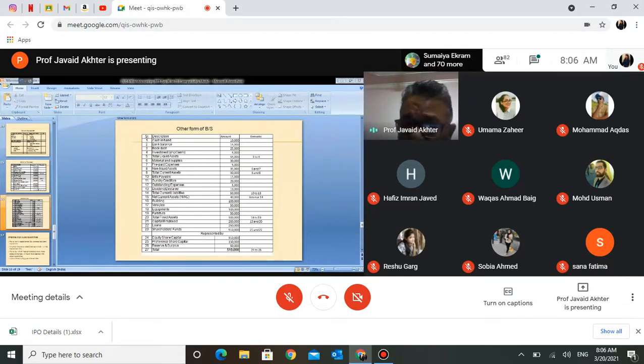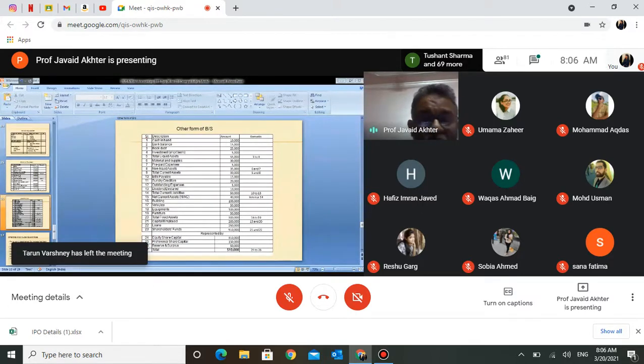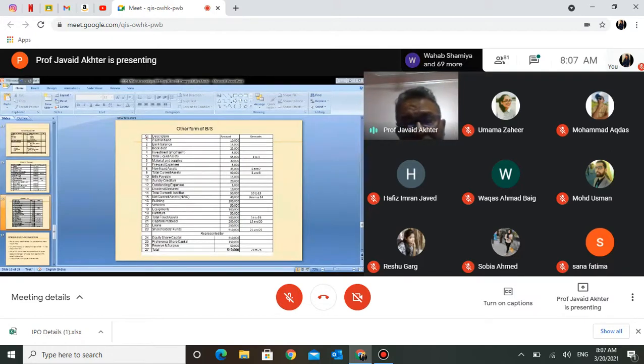Accrual method is what I have explained to you now. In the cash method of recording, a transaction will be recorded only when cash is received or paid. Especially this system was prevalent in government organizations like our university. The cash system was prevalent, but gradually the government organizations have also shifted to the accrual basis of maintaining records, wherein the entries will be made the moment the transaction is complete, and we will not wait for the actual payment or actual receipt.